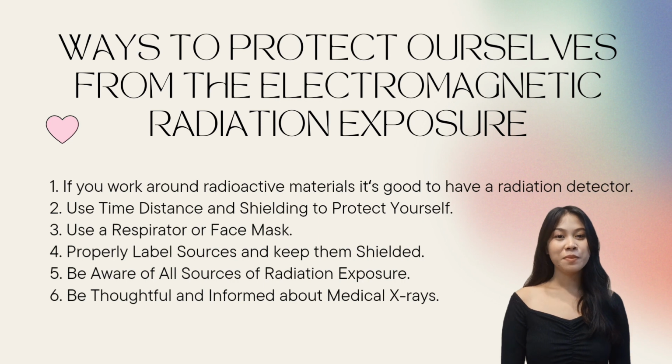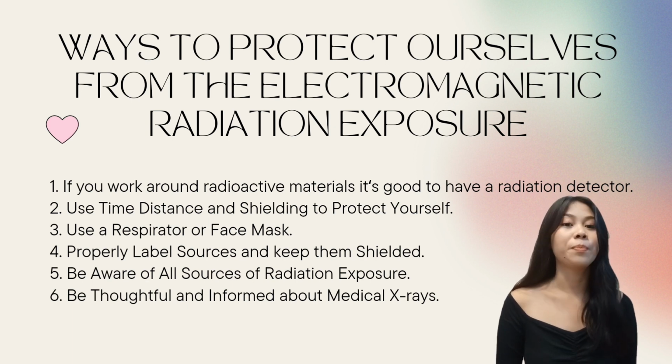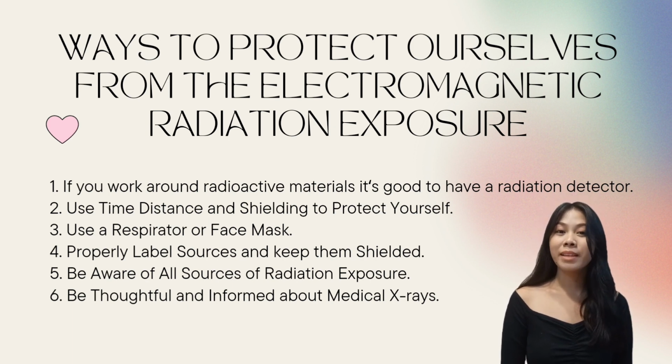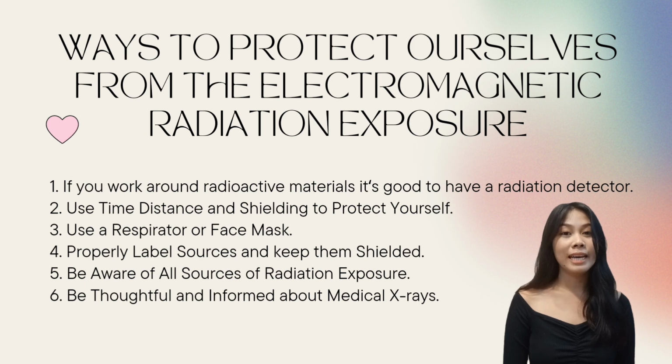Ways to protect ourselves from electromagnetic radiation exposure. What are they? First is that if you work around radioactive materials, it's good to have a radiation detector. Second, use time, distance, and shielding to protect yourself. Third, use a respirator or face mask. Next, properly label sources and keep them shielded. Fifth, be aware of all sources of radiation exposure. And sixth, be thoughtful and informed about medical X-rays.